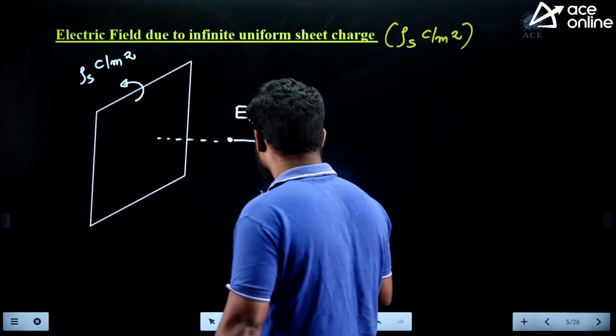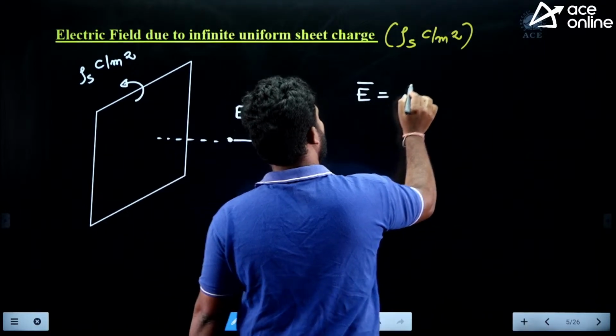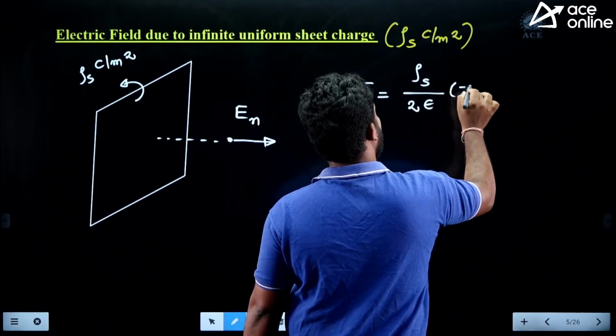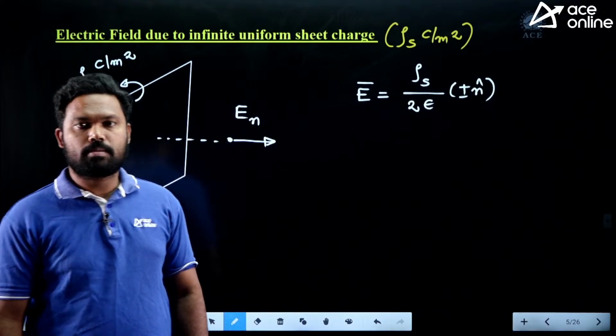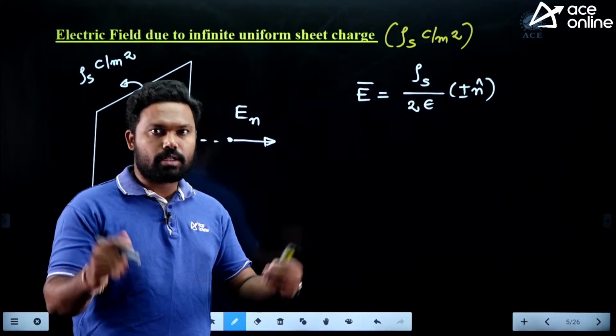So what is the electric field here? E is equal to, the direct formula is rho s divided by 2 epsilon into plus or minus n cap. Quite interesting. Electric field due to infinite uniform sheet charge is not dependent on the distance.